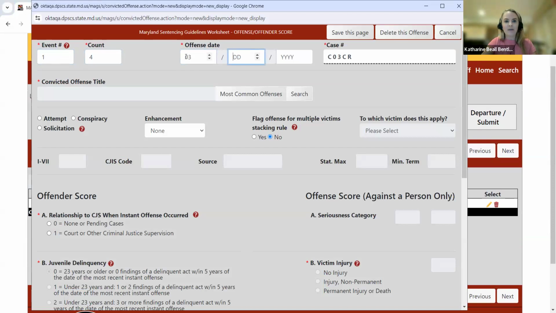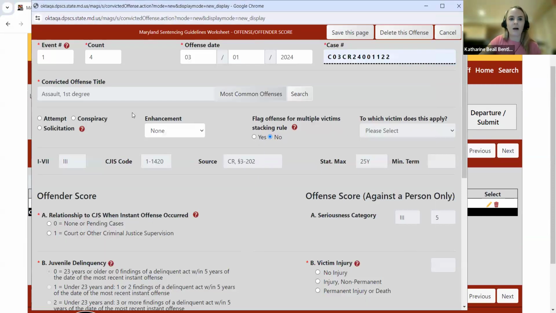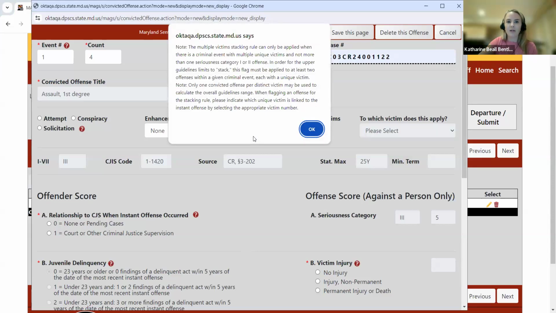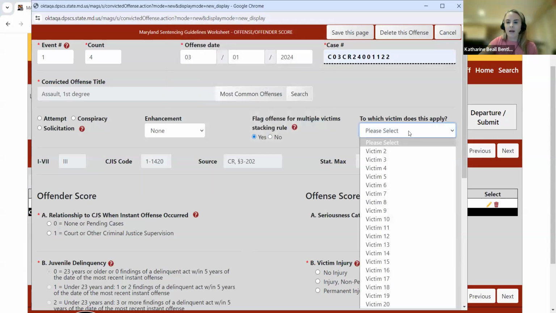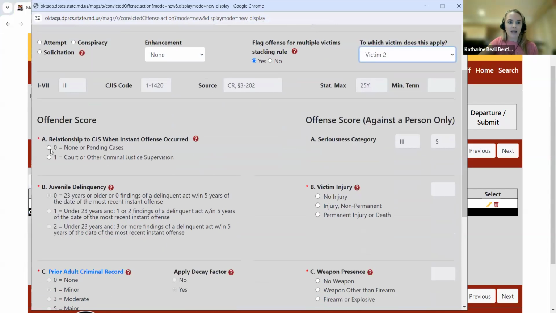So it's going to have the same offense date as what I had just entered, as well as the same case number. So I mentioned this was an assault first degree. I can quickly select it from that most common offenses button. Now this assault involved a second victim. So I am also going to stack this offense for the multiple victim stacking rule. And you can see now victim number 1 is no longer an option. So I'm going to go ahead and select victim number 2, since this corresponds to the second victim in the criminal event. So jumping down, again, I make my selection for Part A of the offender score.